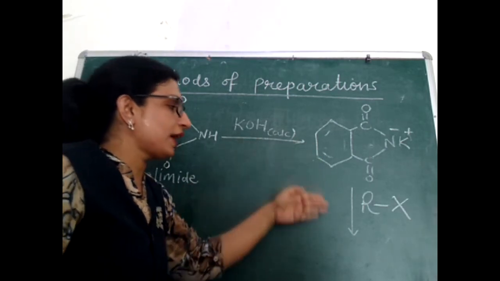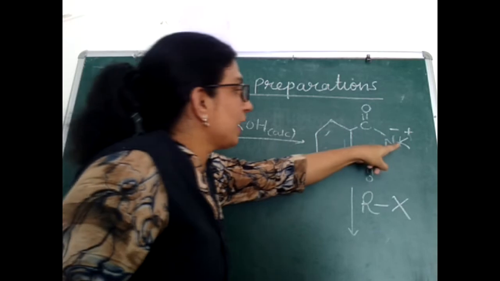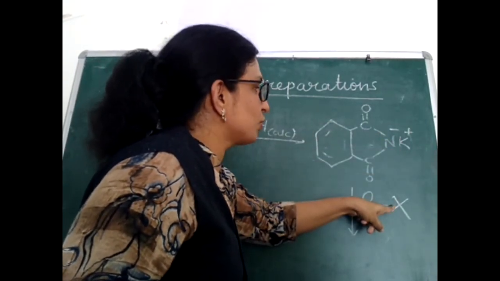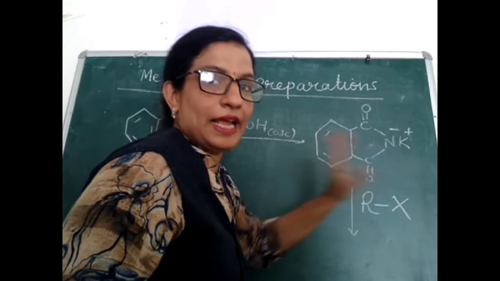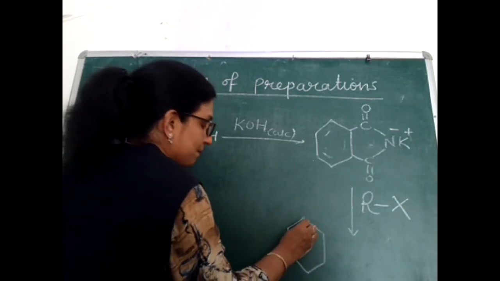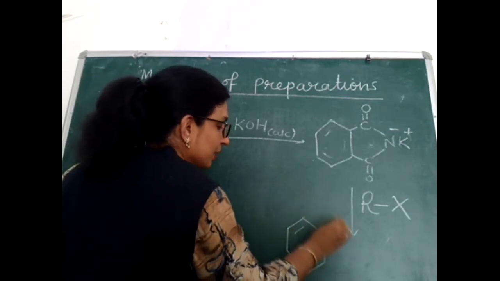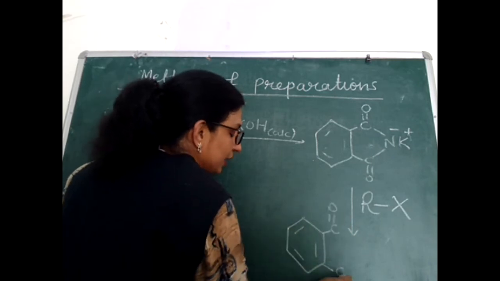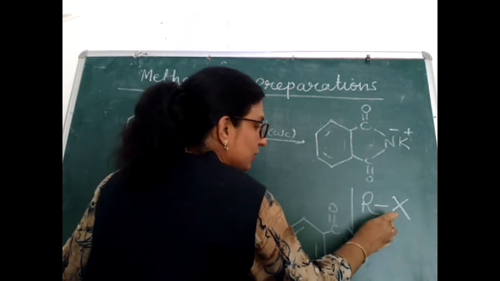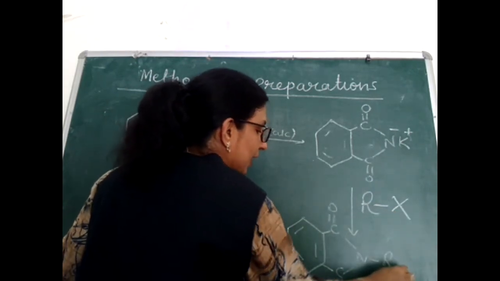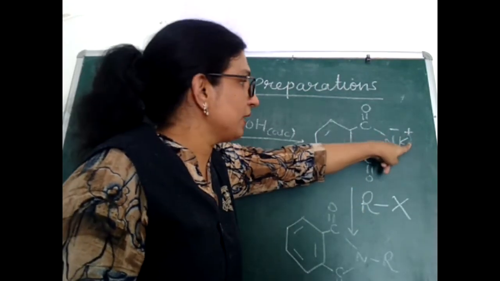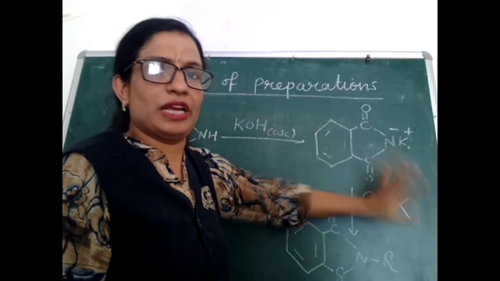Now look at this reaction, what happens. The anion of this phthalimide will substitute the halogen from alkyl halide. Look at this particular step carefully. What is happening? The anionic part of phthalimide will replace the halogen from alkyl halide, and this alkyl group will bind with nitrogen. Side product will be KX, KCl, KBr, whatever halogen will be there.